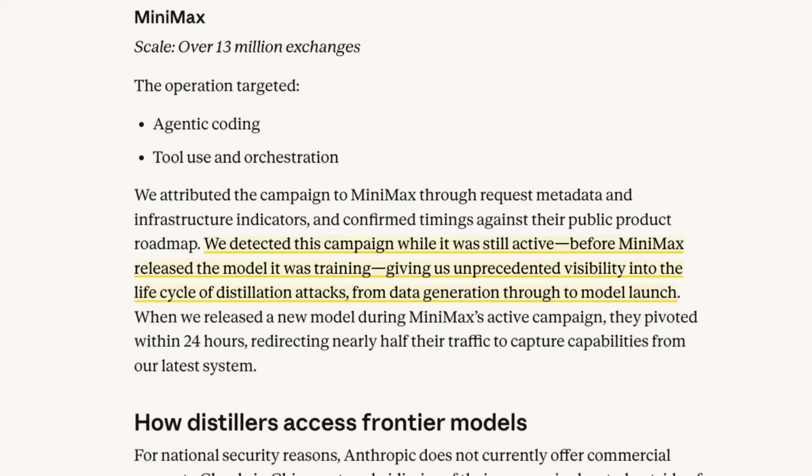All right, so the third company that Anthropic is accusing here is Minimax, and they certainly make up the highest amount of the exchanges here.